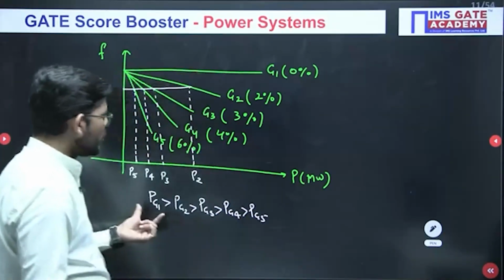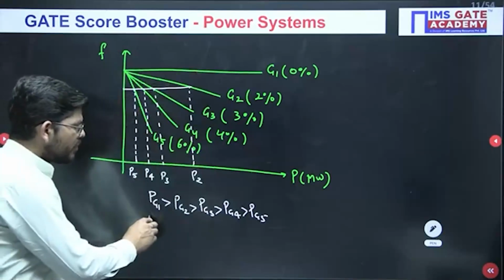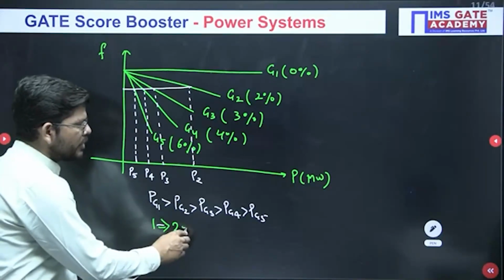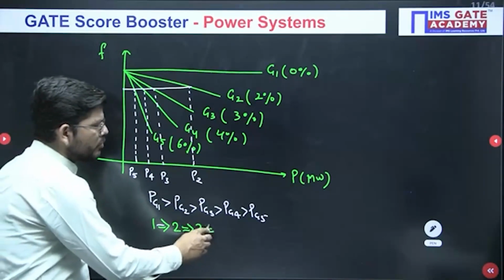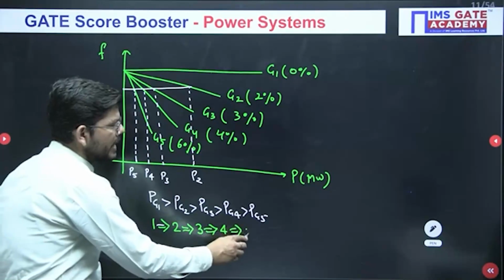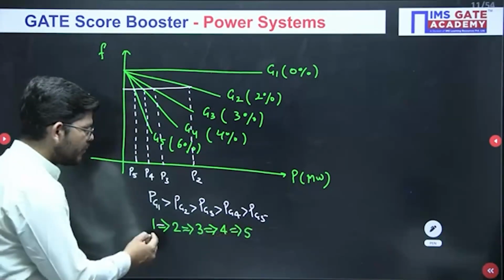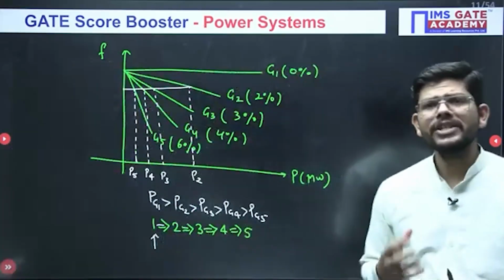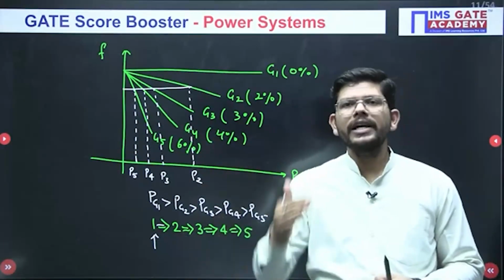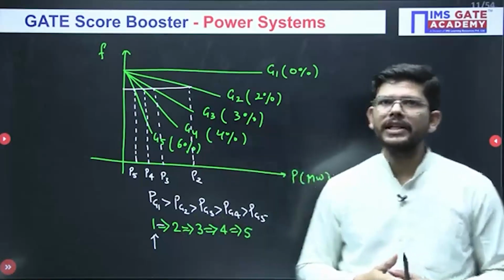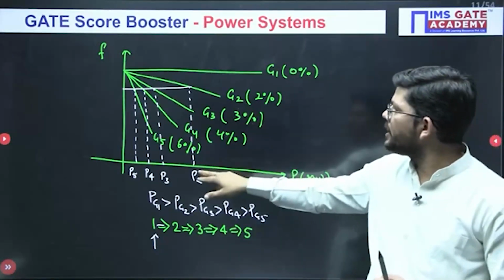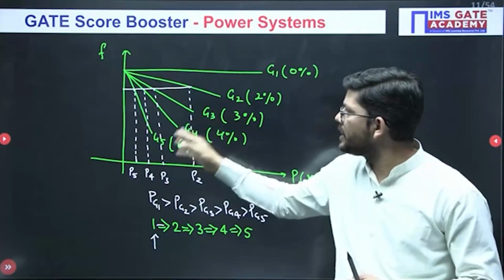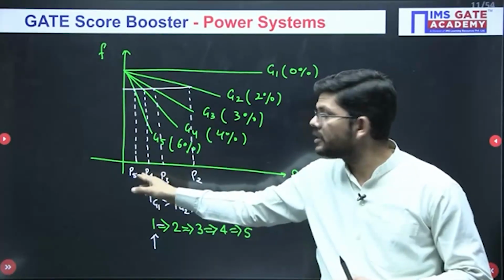So who is sharing more load here? Of course, first P1 will share all the load, then the load is distributed to 2, then to 3, 4, and at the end it will be distributed to 5. So who will have the first preference? Generator 1, because if it is sharing that increased load, there will not be any drop in its frequency, isn't it? If generator G2 is sharing some increased load, you can see there will be a drop in frequency. If generator G3 is sharing some load, you can see there will be more drop in its frequency.